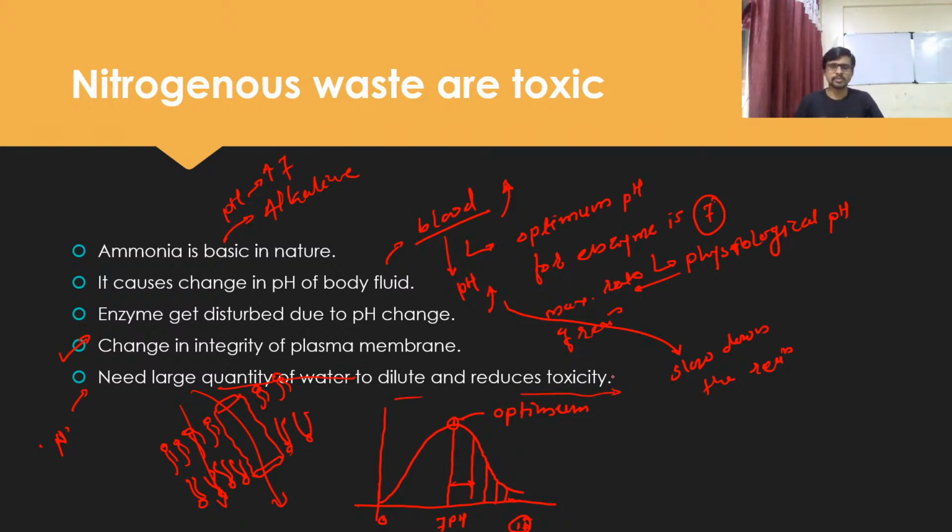So because of that, we can't store it inside of the body, it is difficult. Why? Because it requires a large quantity of water to dissolve or dilute, and it reduces its toxicity.